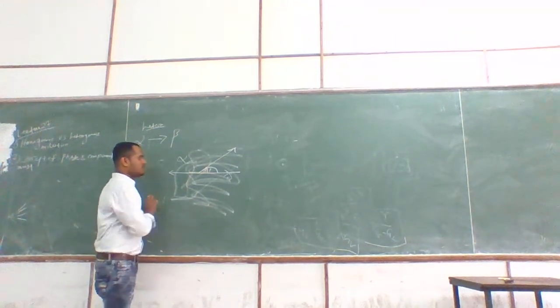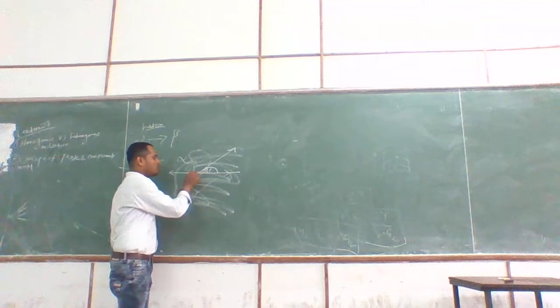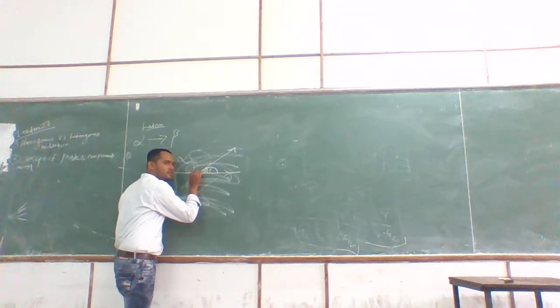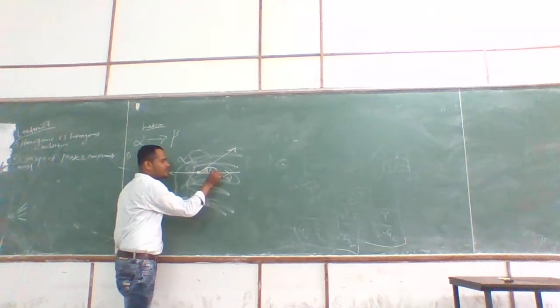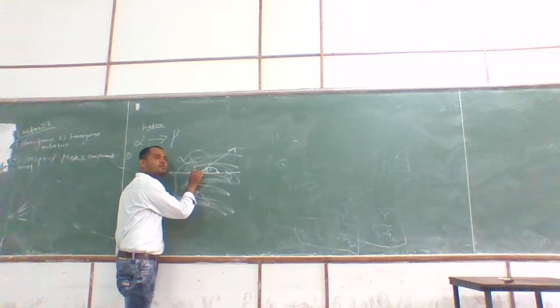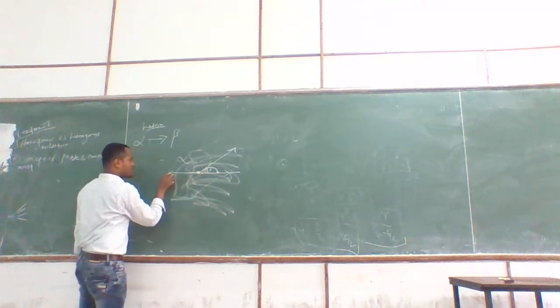So now you can see. Okay, at this junction, three phases are meeting, and at this junction also three phases are meeting. Right? So at this point they will be in equilibrium. And I can represent this one as